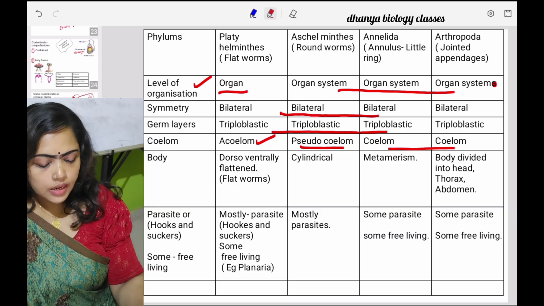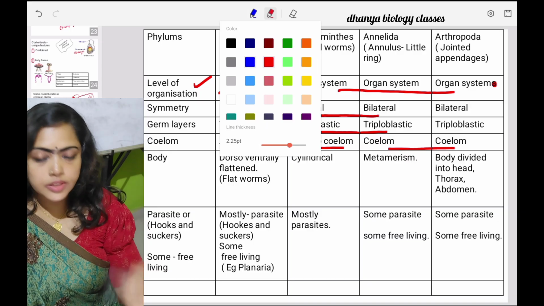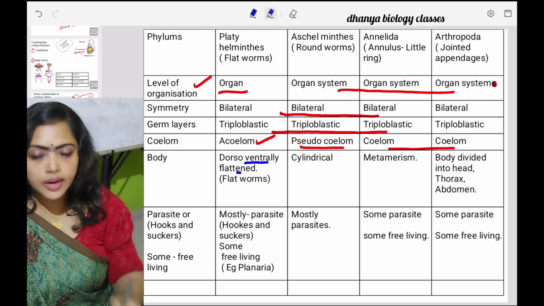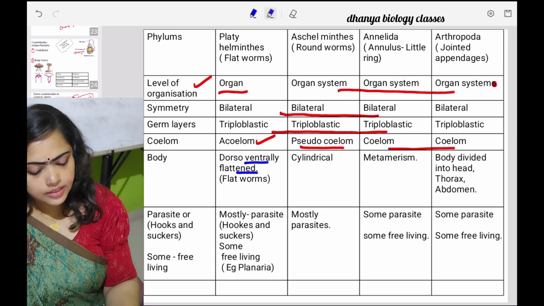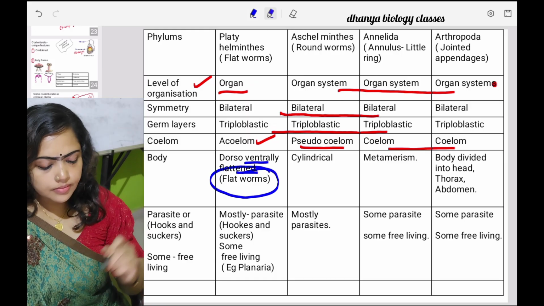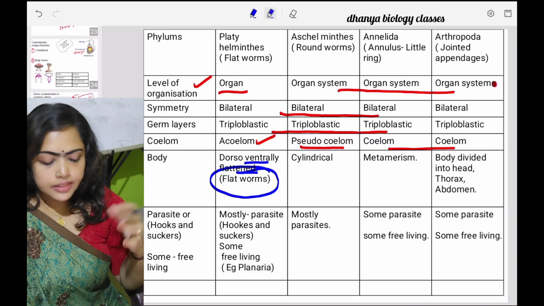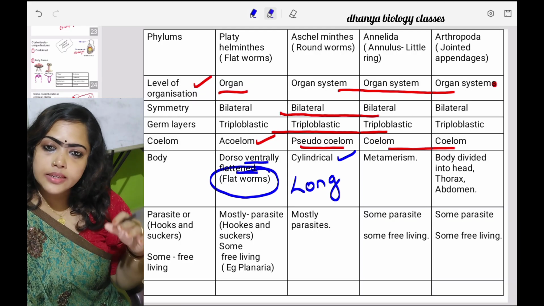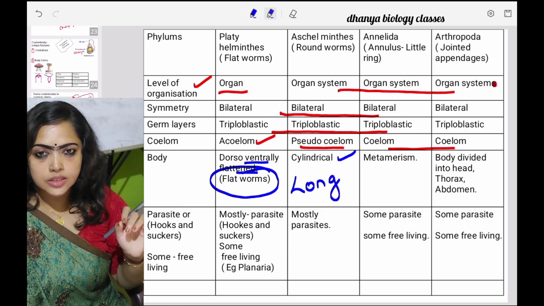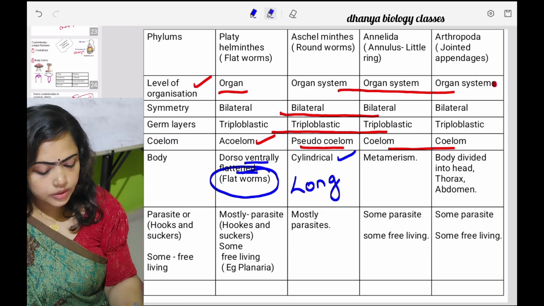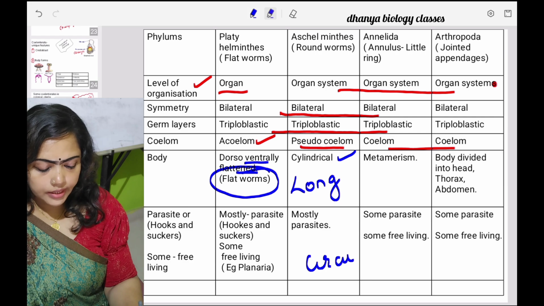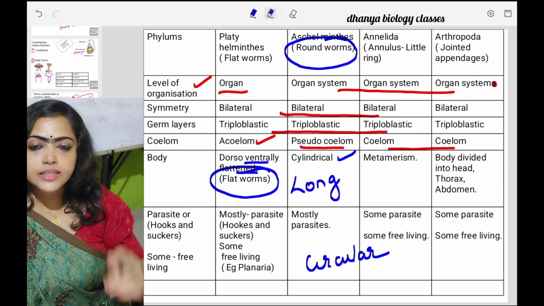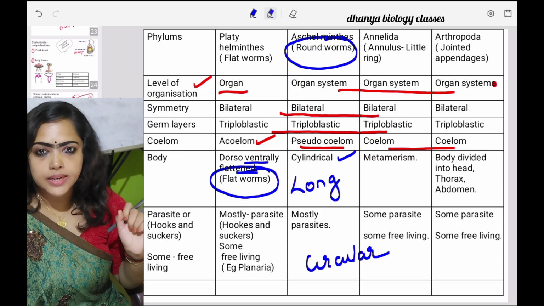Okay. And then features of their body. Platyhelminthes have a dorso-ventrally flat body, and that is why they are called what? Flatworms. And then Aschelminthes, their body is long and cylindrical, and thus their cross section is circular in outline, and that is why they are called what? Roundworms. And these Aschelminthes are also called Nemathelminthes.